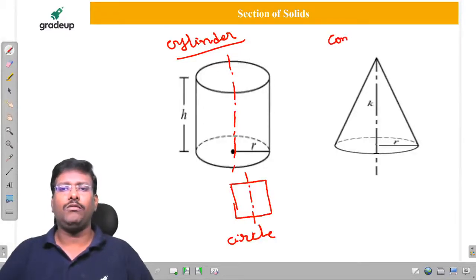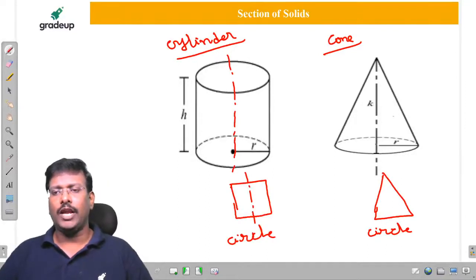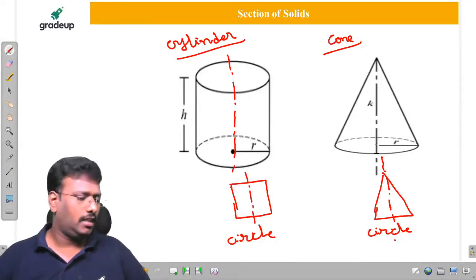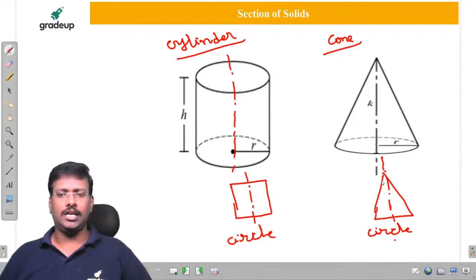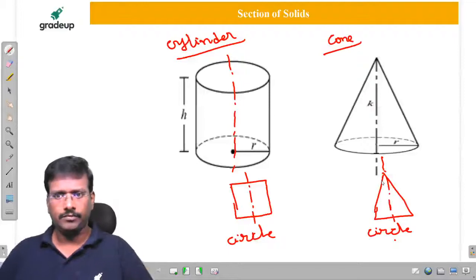What about the cone? For the cone, one view is a circle, the other view is a triangle. The axis will appear as a point at the center of the circle, and the axis is a line in the triangle. It is not considered a vertex, my dear friends. It is considered the apex.